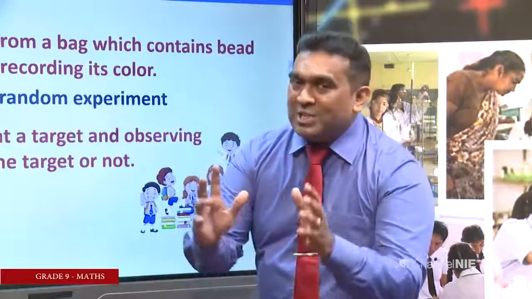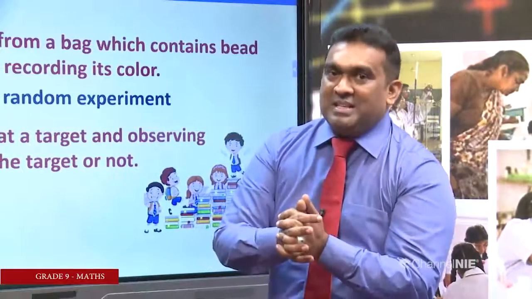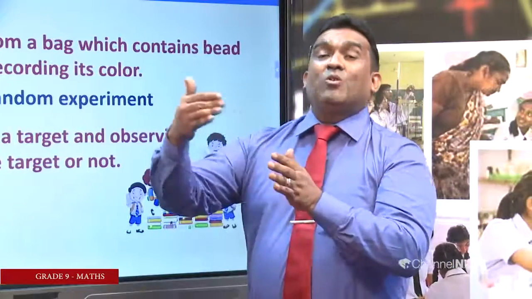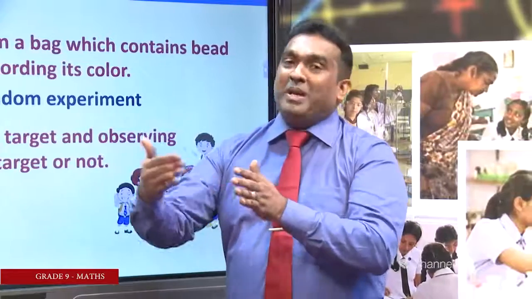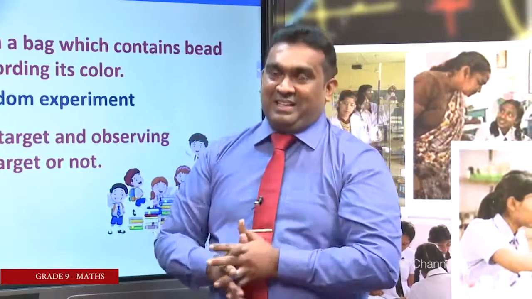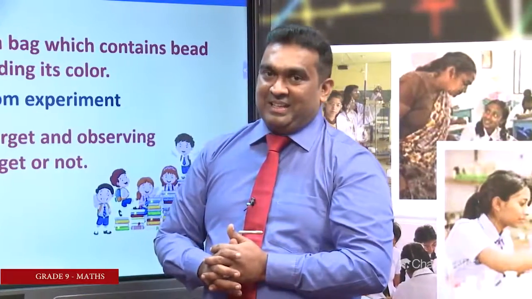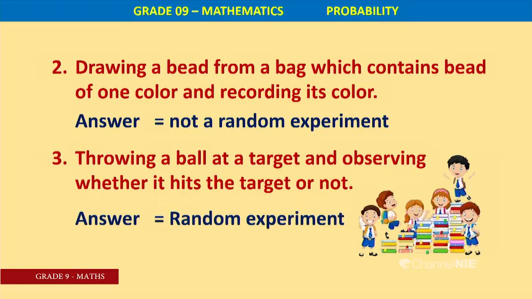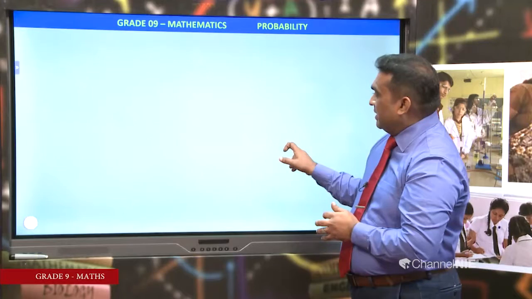Really, you can't explain the outcome, the result. Events that may or may not occur, may or may not hit the target, right? Then the answer is random experiment.